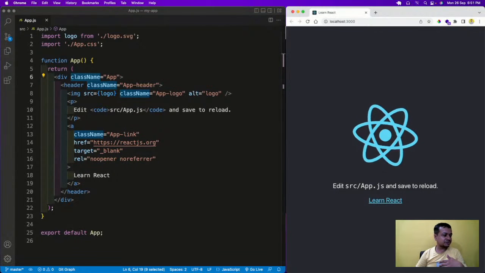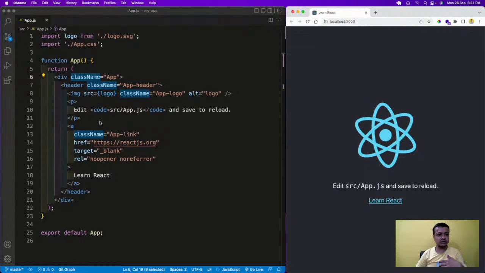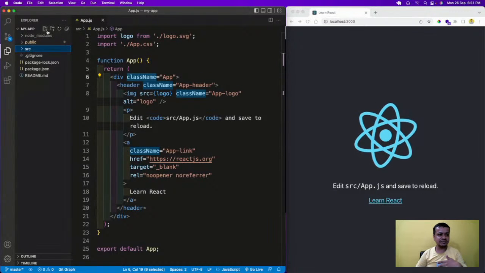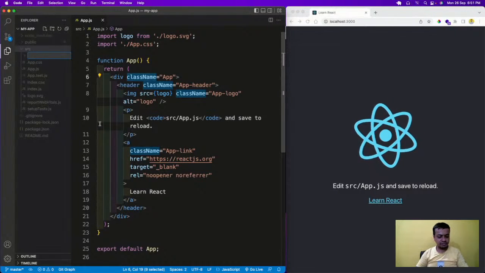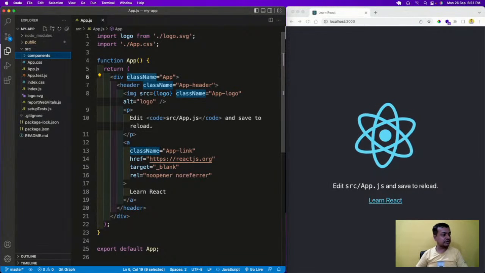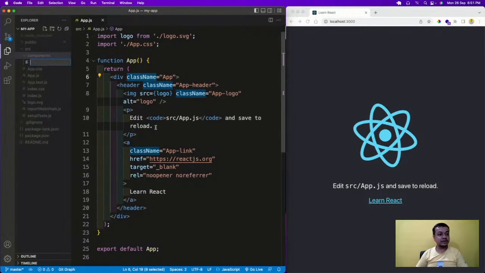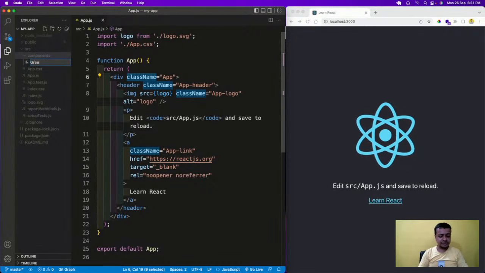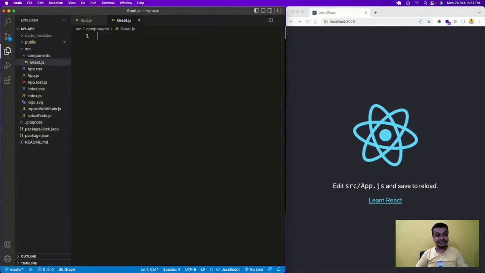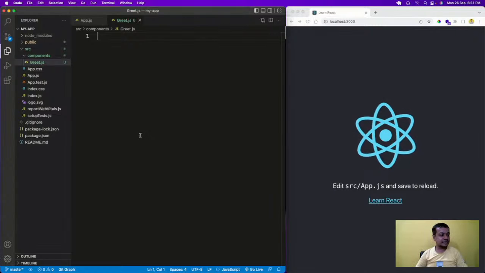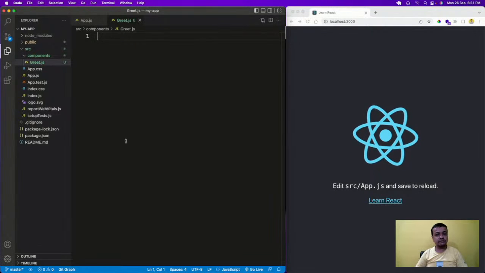Now let us learn how to create a component. The industry standard is that in the src folder we create a components folder, and here I will create a file greet.js. First we create a functional component.